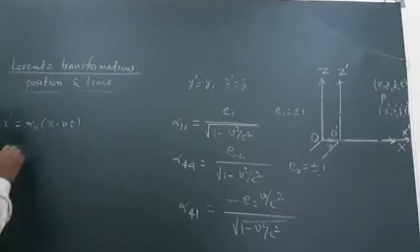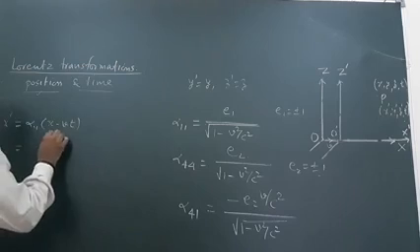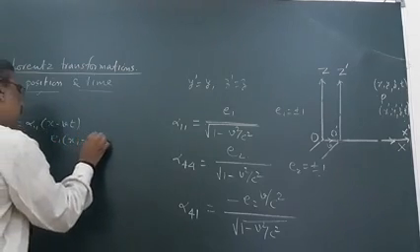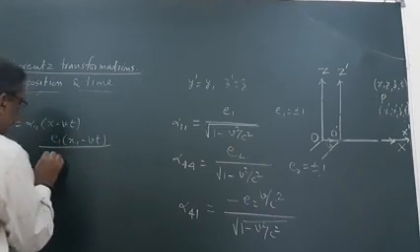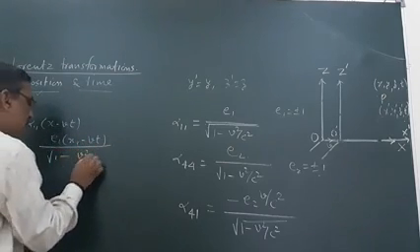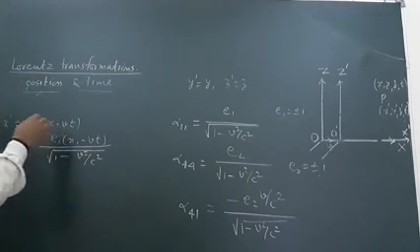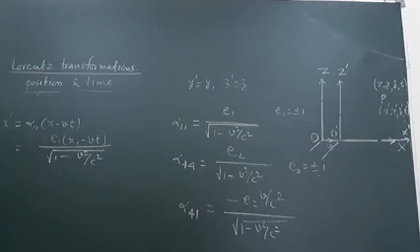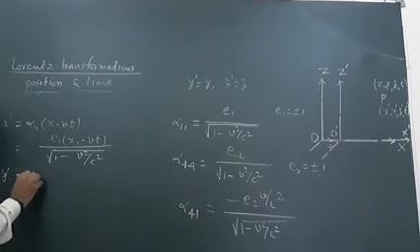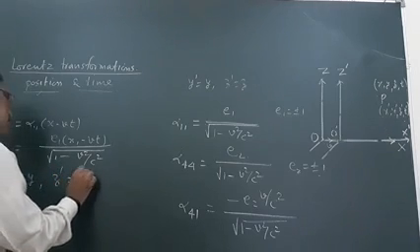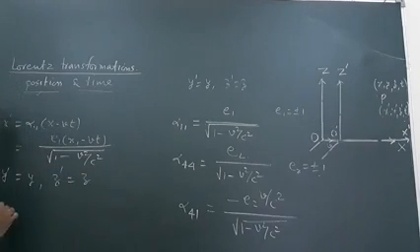So alpha 1 1 is nothing but E1 into x minus vt upon under root 1 minus v square upon c square, and whether we take plus 1 or minus 1 for E1, we will discuss later on. That x dash is equal to this and y dash is equal to y and z dash is equal to z, and what is t dash?